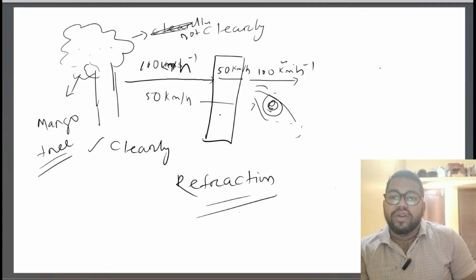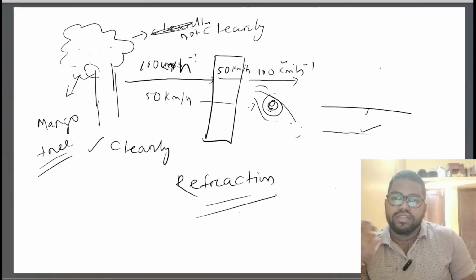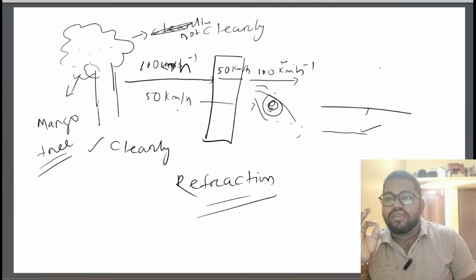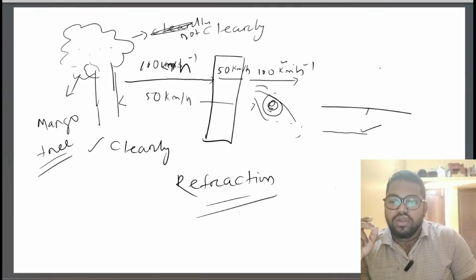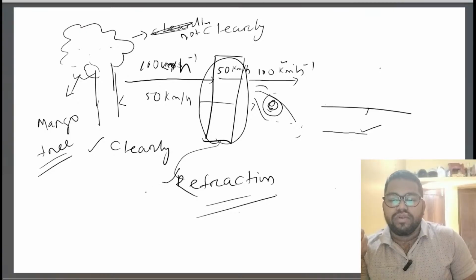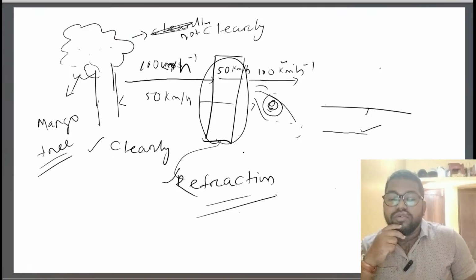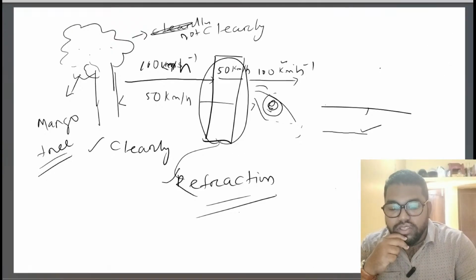Decreasing the speed of light in a medium, and hence I can see more properly. When the speed is like this, I'm unable to catch it, but when the speed comes down like this, I'm able to catch it. This is the reason happening in the case of light. That case is only possible due to reflection, but when it comes to the power of vision, we need another concept, another characteristic, which is refraction. Right. So this is all about it.